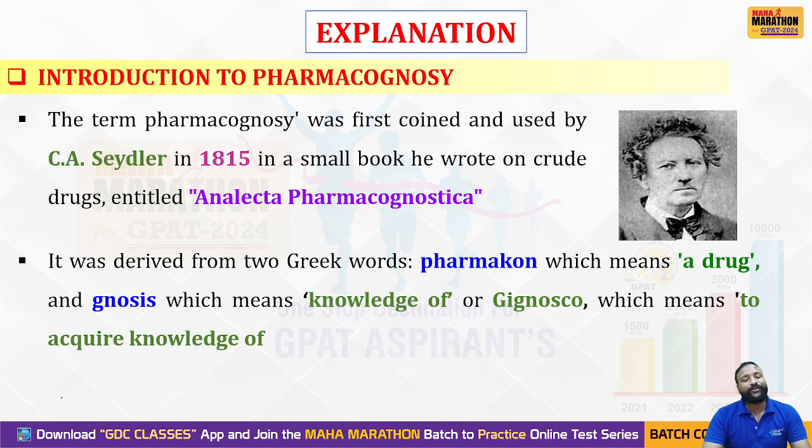According to the introduction of pharmacognosy, initially pharmacognosy was called materia medica.